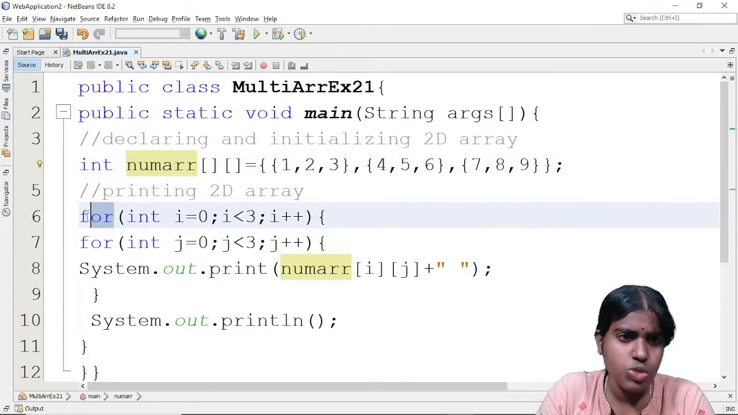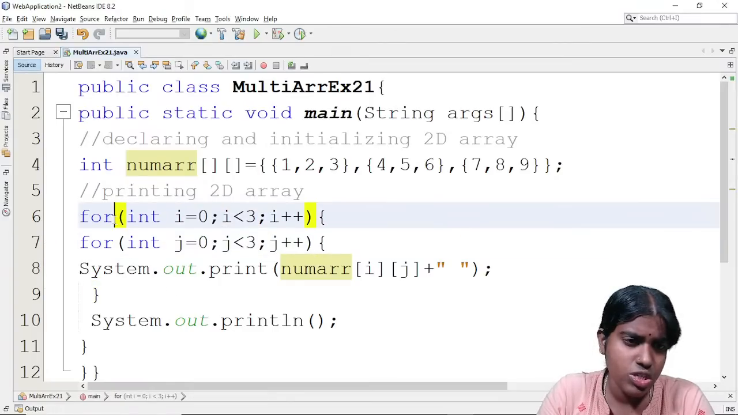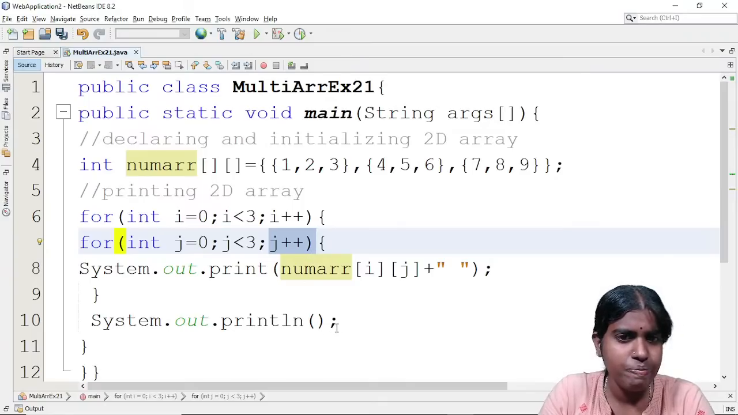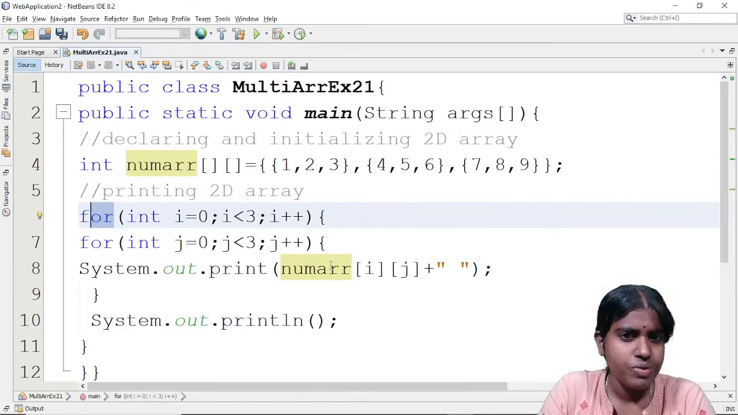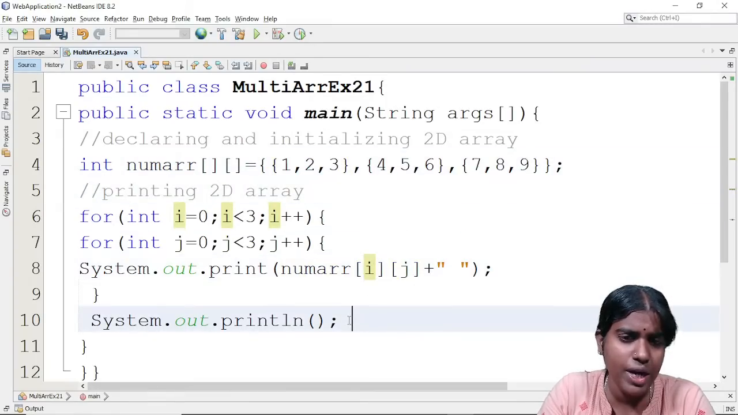I am using a for loop: for int i equal to 0, i less than 3, and then i plus plus. Again I have this outer for loop and then the inner for loop: int j equal to 0, j less than 3 and then j plus plus. The first for loop controls the row dimension. I have 3 rows and 3 columns. So I pick each and every element present in my matrix and it will be displayed at my output.